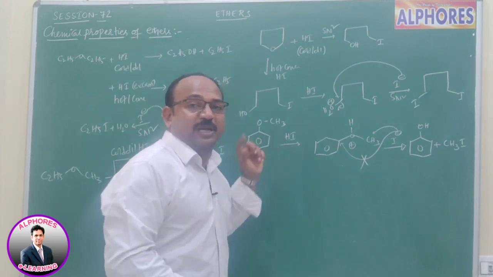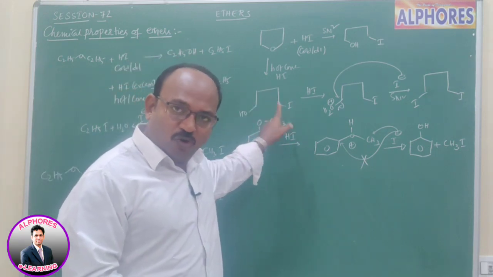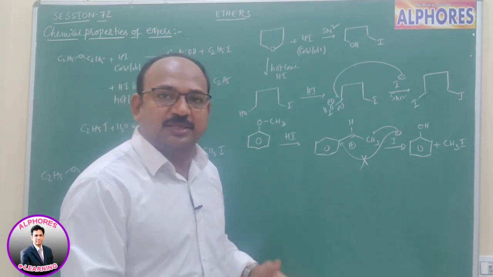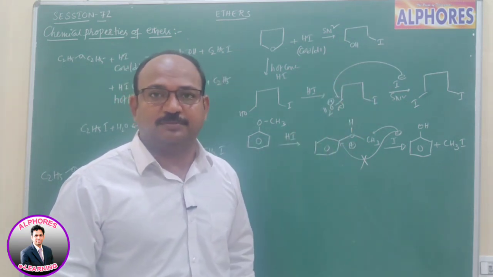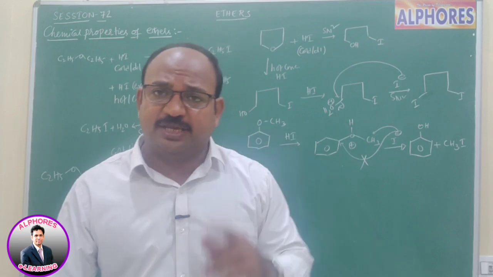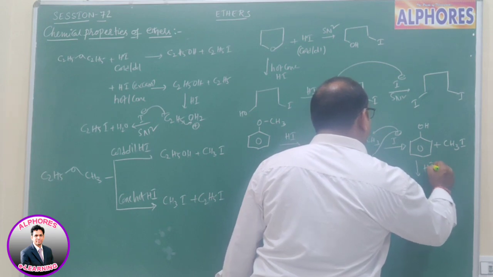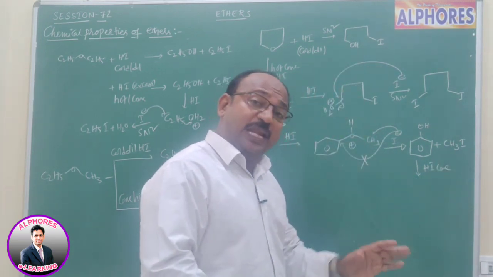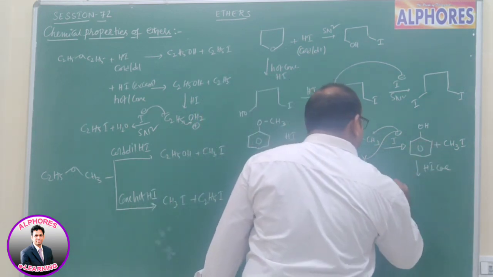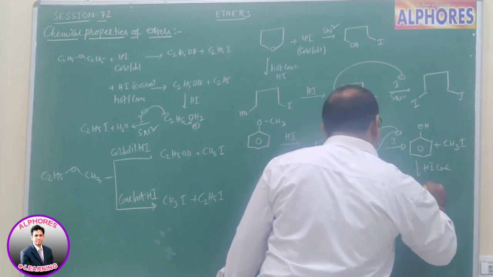Sir, you did not mention which HI you are using, cold dilute HI or hot concentrated HI? My answer is, whatever it is, you get the same product, whether you use cold dilute HI or hot concentrated HI. Why, sir? Suppose this reacts with hot concentrated HI or excess HI, let us assume. Of course, the reaction I am writing now does not take place. Let us see. The ring remains as such, and let us assume the OH gets protonated.